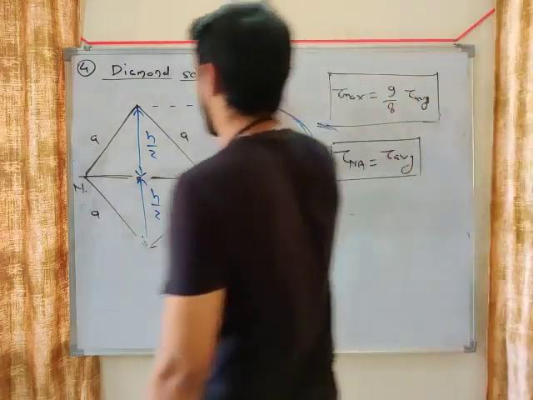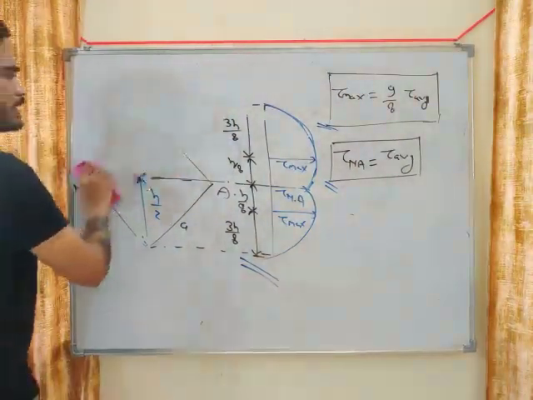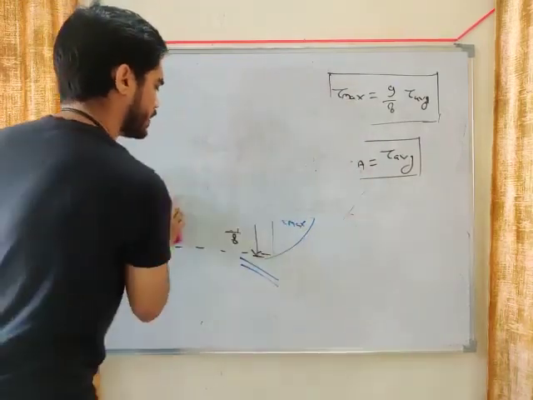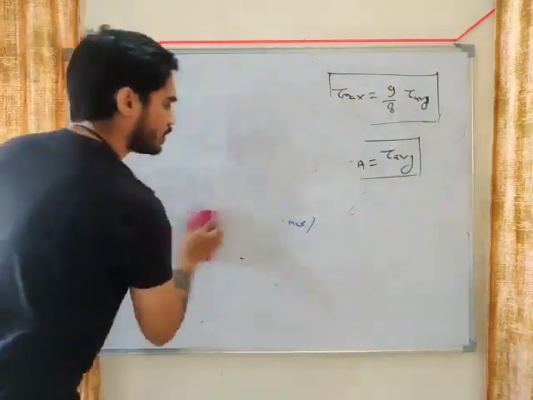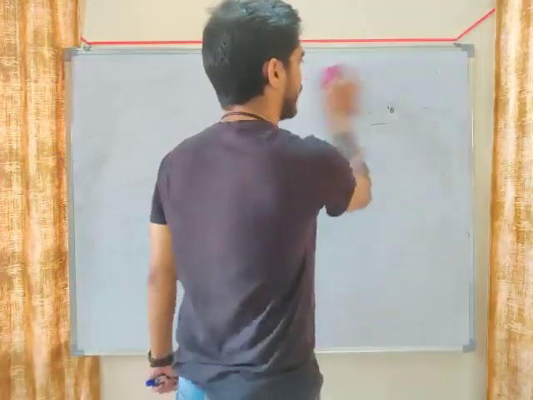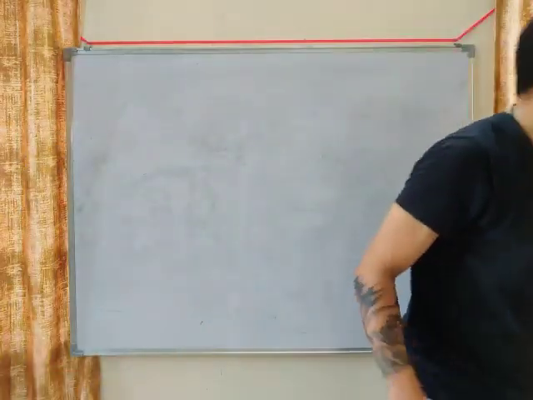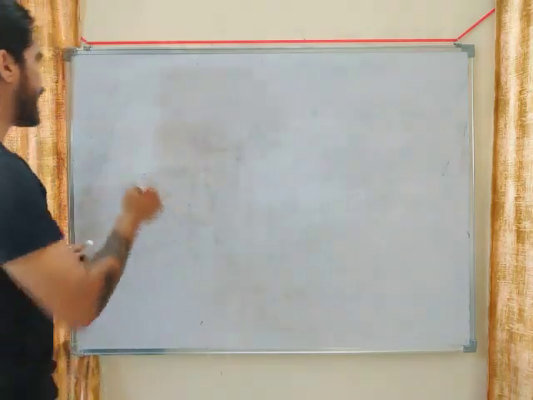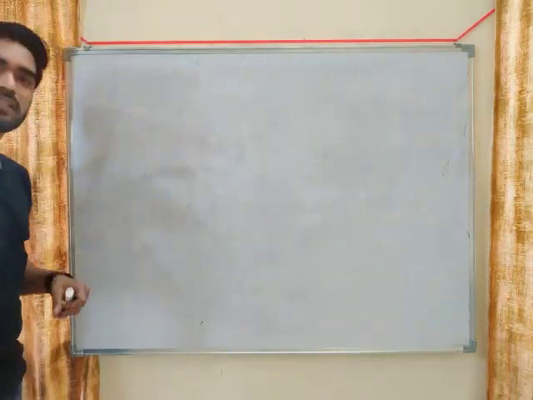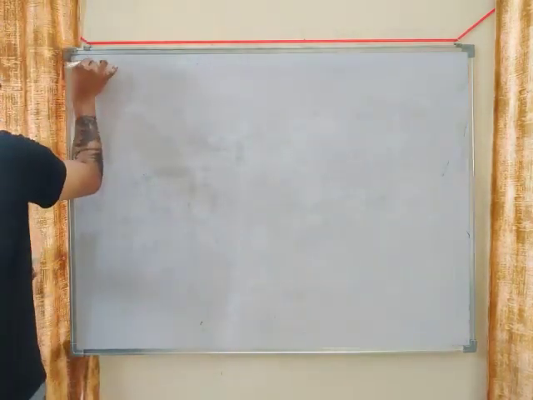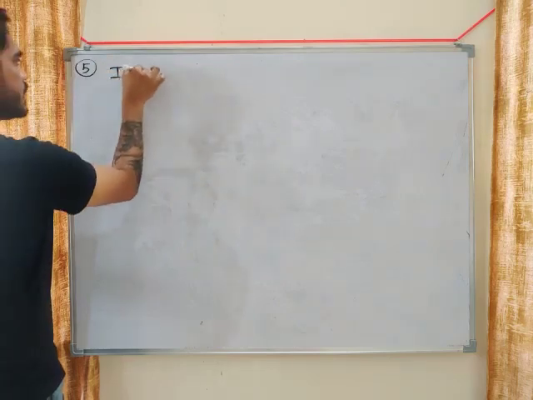Moving on to the next topic. This is diamond section. Now we will consider an I section, my friend. Very important, I section. For a beam, this is a very important section. Okay, so the fifth section that we will consider is I section.